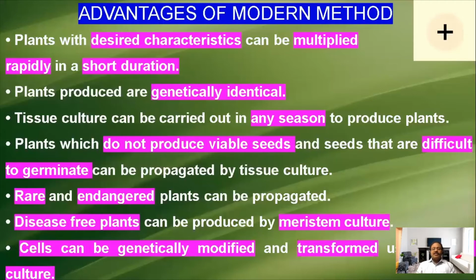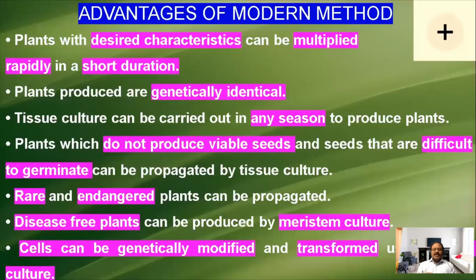Some of the plants, generation after generation, will be affected by disease. We can take the meristem. What is called meristem? The three meristems you already studied in your lower class: apical meristem, intercalary meristem, lateral meristem. There, proliferating cells are present. We can take that proliferating cell without any diseases.